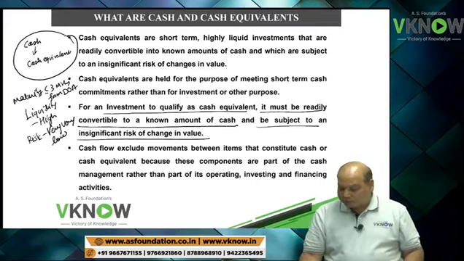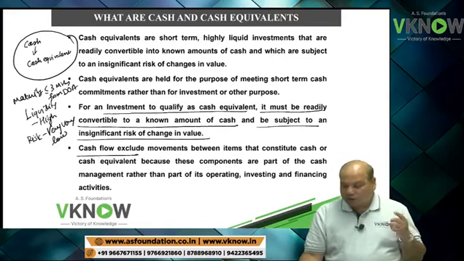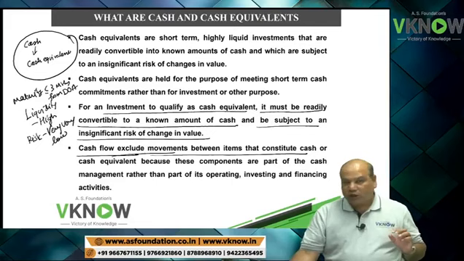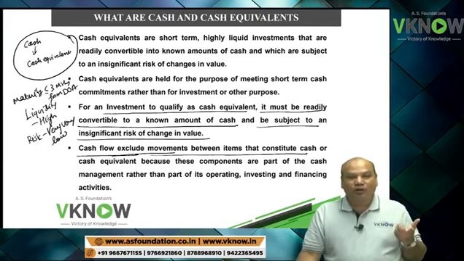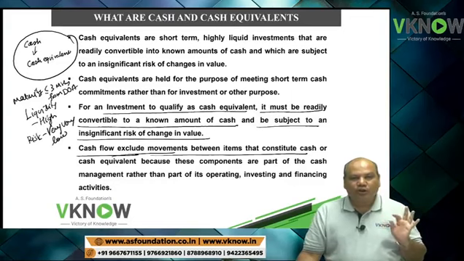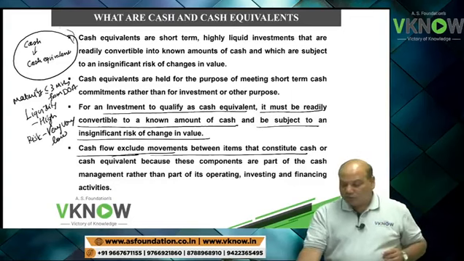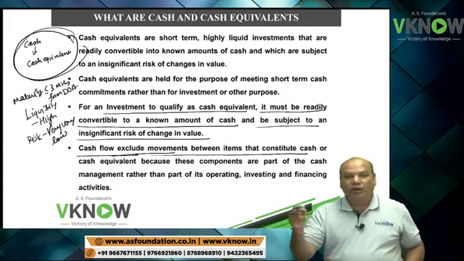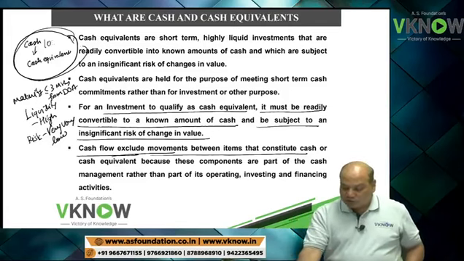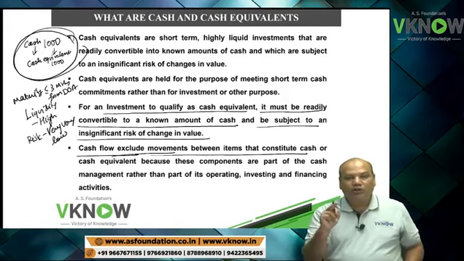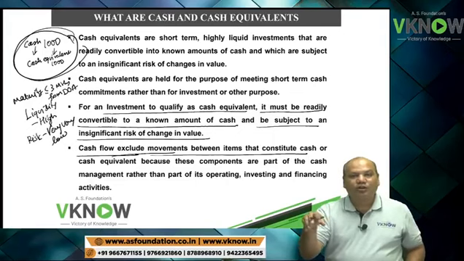If the company uses cash to buy cash equivalent, or sells cash equivalent and converts it into cash, we don't show it in the cash flow statement because it is called cash and cash equivalent. So if this is 1000 and you convert it into cash equivalent 1000, ultimately cash and cash equivalent remains 1000 only.